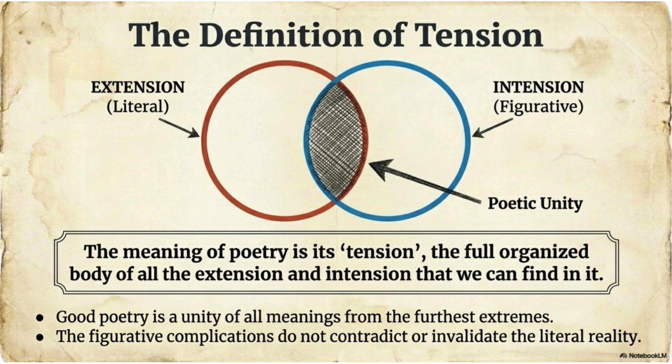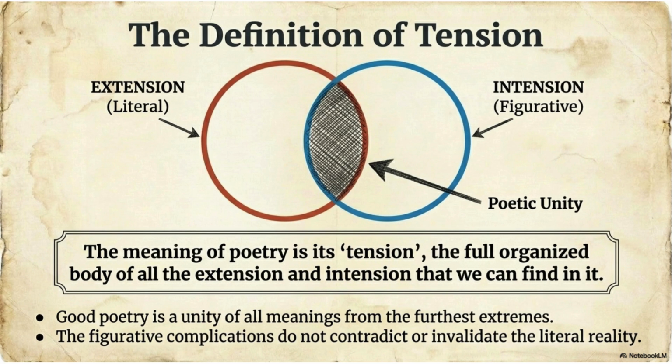First bullet point. The slide says, good poetry is a unity of all meanings from the furthest extremes. This is one of Tate's most important ideas. Great poetry brings together opposites. For example, thought and emotion, logic and imagination, reality and symbolism, concrete and abstract, particular and universal. Most ordinary language focuses on one side. Poetry unites both sides. Example, a rose is concrete, an actual flower, but it is also abstract, a symbol of love and beauty. Poetry allows both meanings to coexist.